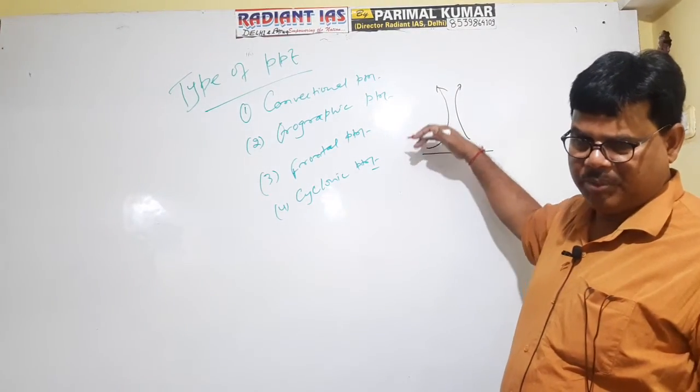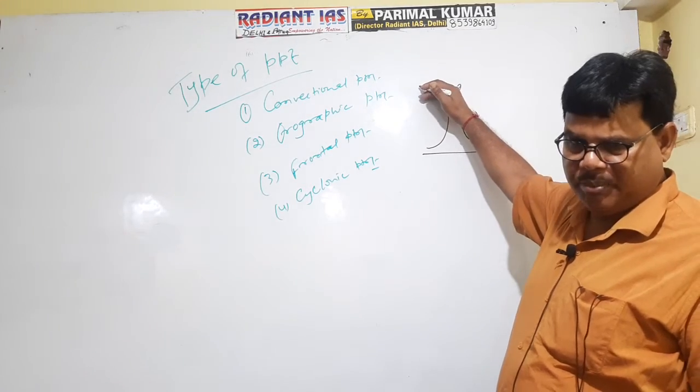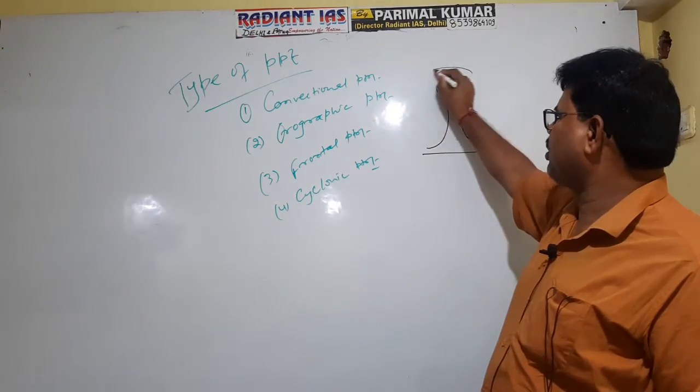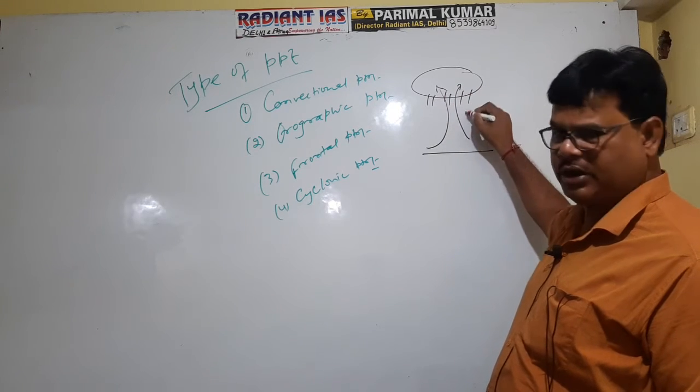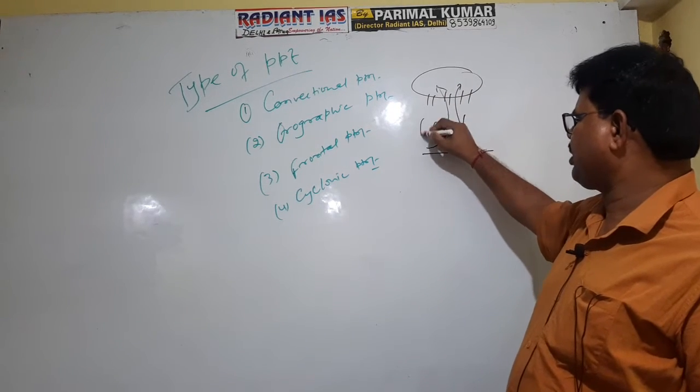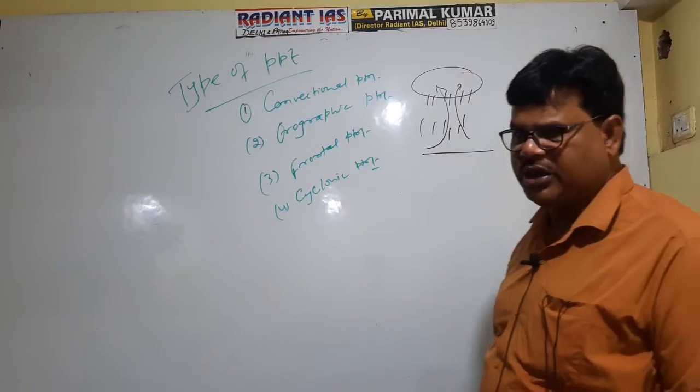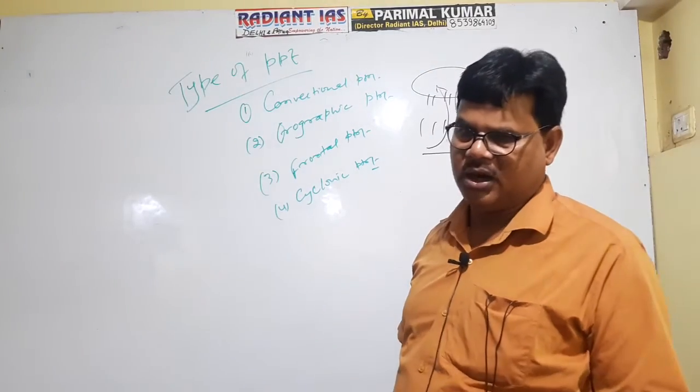When the air uplifts, it cools down. In the upper part, it expands, and hence cloud formation occurs, and rainfall starts. It is clear na? So in convectional precipitation, intense rainfall occurs with lightning and thundering.